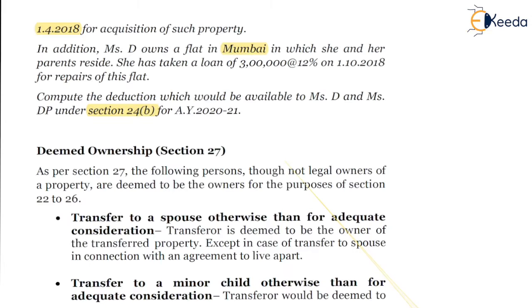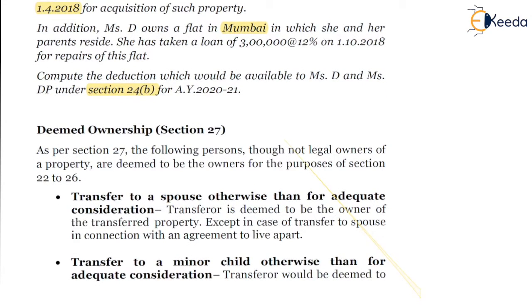So to answer this question, compute the deduction available to Miss D and Miss DP under section 24B. In the hands of Miss D, the interest deduction available is 2 lakhs, as well as in the hands of Miss DP, the interest deduction available is 2 lakhs, as the same is on a self-occupied property.